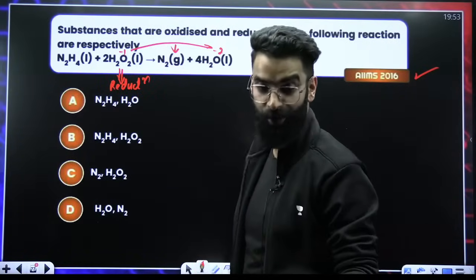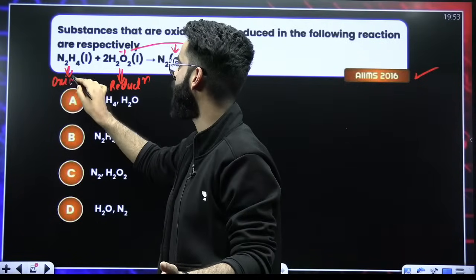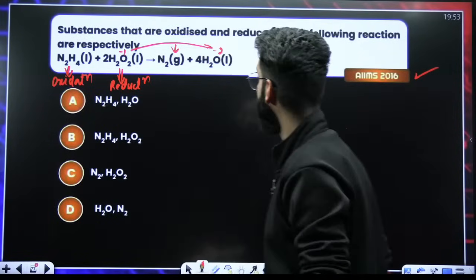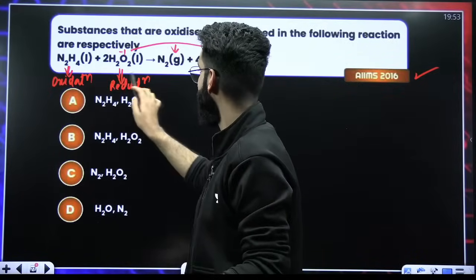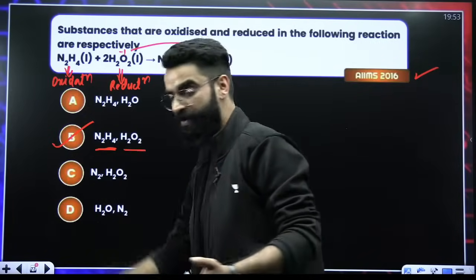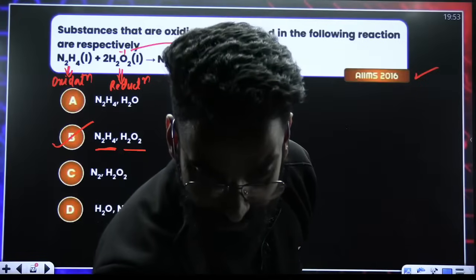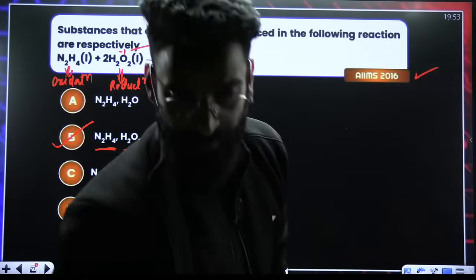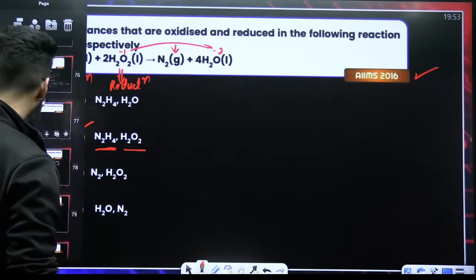And if H2O2 undergoes reduction, that tells you N2H4 will be undergoing oxidation, right? Substances which are oxidized and reduced. N2H4 is being oxidized, H2O2 is being reduced. So it's option 2, which has to be the correct answer of this particular question. Done, people?